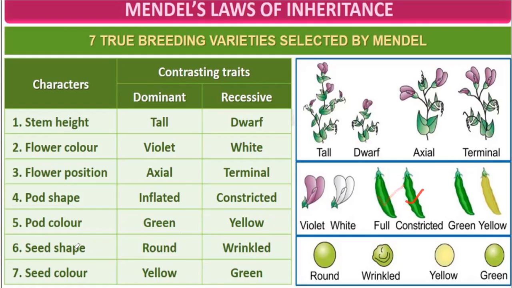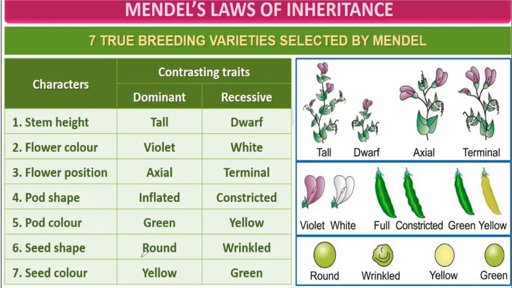Then pod color: green pod and yellow pod. So green pod is dominant over yellow pod. The fruit of this pea is called pod. That's why the word is pod.